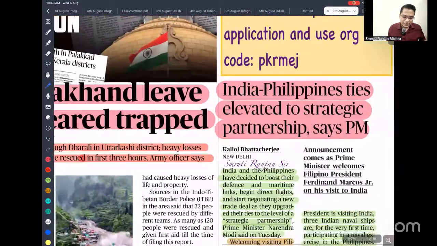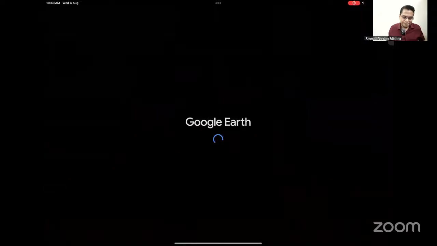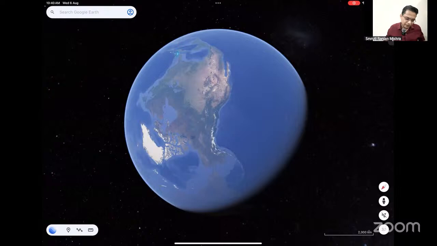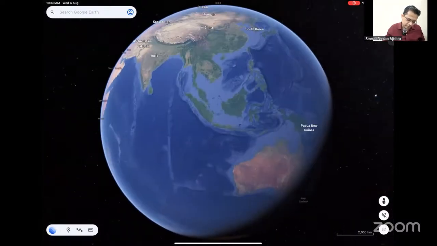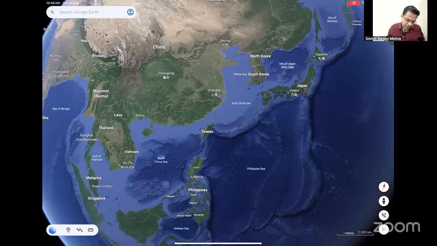Next is India and Philippines ties elevated to strategic partnership. Whenever you are looking at any international relation, first you will see on the map where the Philippines is located. If you look at the map, you'll find that the Philippines is located here. Yes, this is the Philippines.